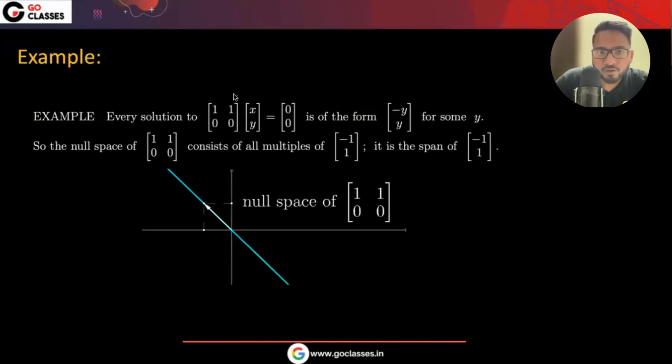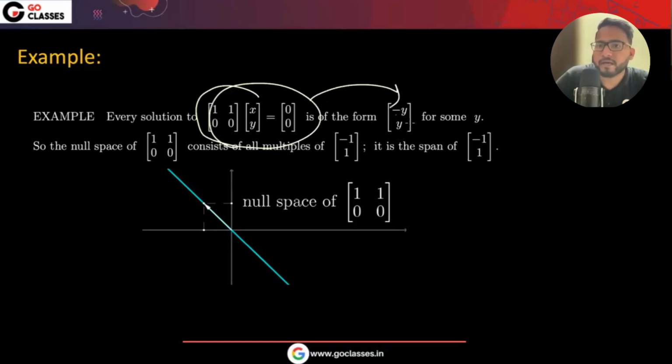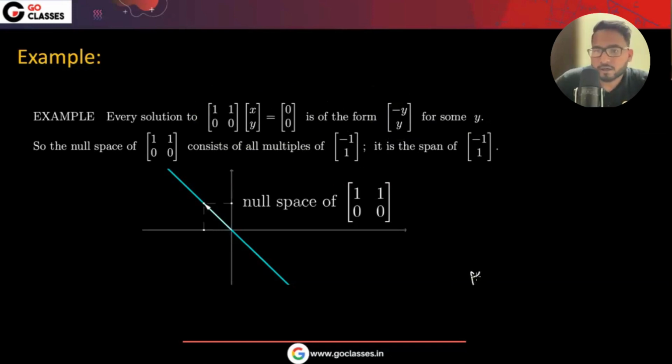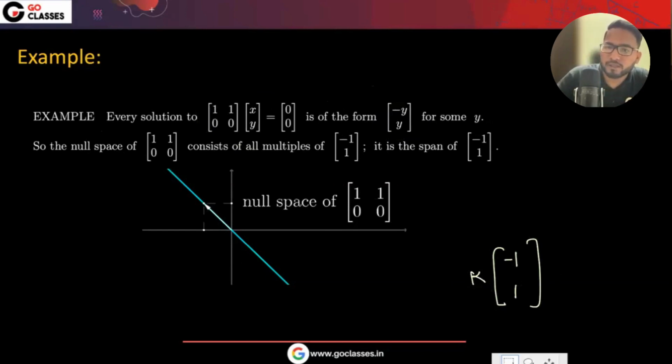Every solution of this equation equal to zero, if you try to solve this, you will be getting minus y into y. This is a set of homogeneous equations. You can solve it. It will be k into minus 1 and 1, for some k, right? So this is the line. Basically, you can say that the null space is this. So what do I mean to say is something like this.